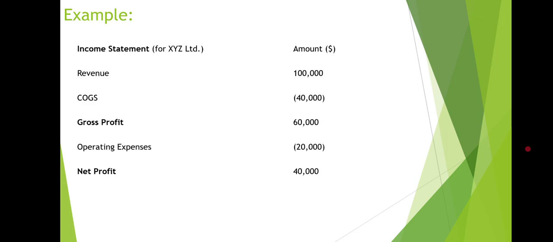So this is an example of an income statement. First we have XYZ Limited Company, and these are the income statements and these are the amounts for revenue, COGS, gross profit, operating expenses, and net profit, with respect to every item.